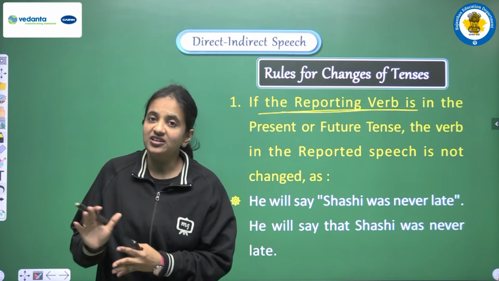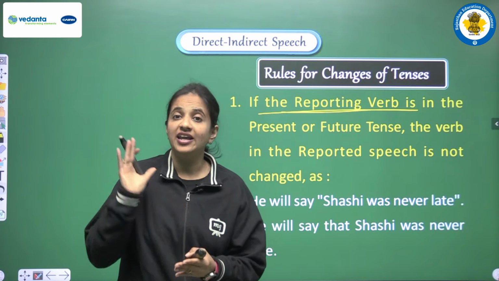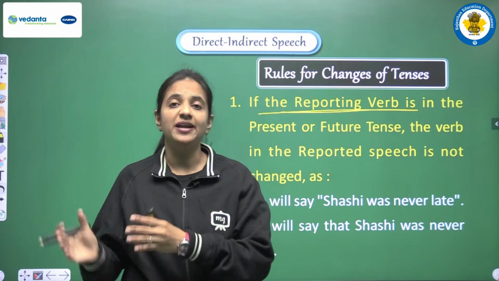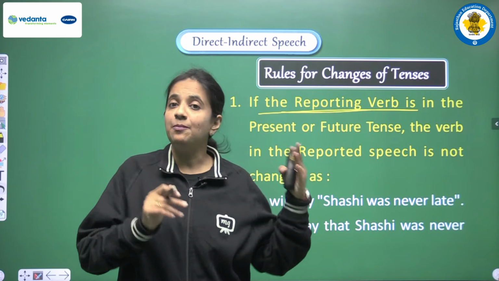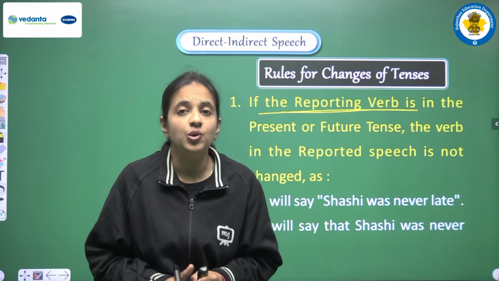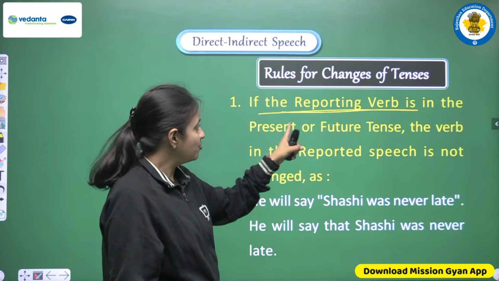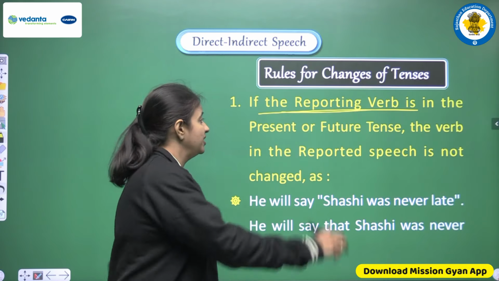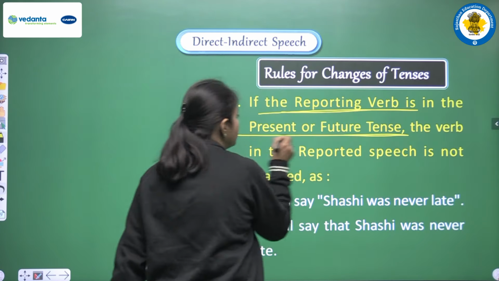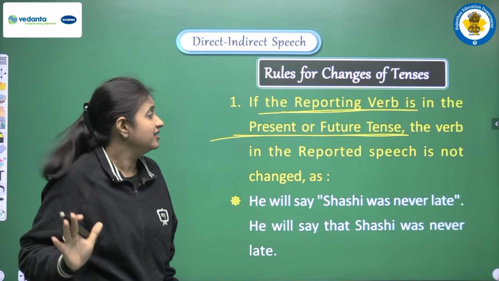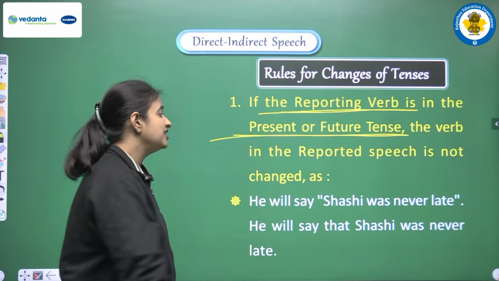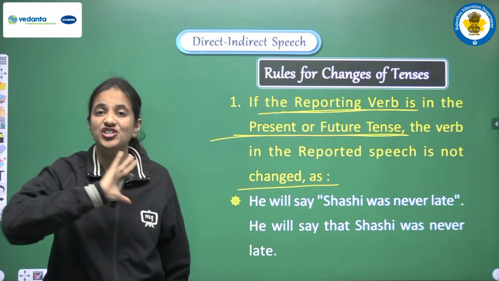The part of the direct speech in which we have the name of the speaker and the verb, that verb is known as the reporting verb, and the part that is in between the inverted commas is known as reported speech. Okay, so according to the point, if the reporting verb is in the present or future tense, then the verb in the reported speech is not changed at all.